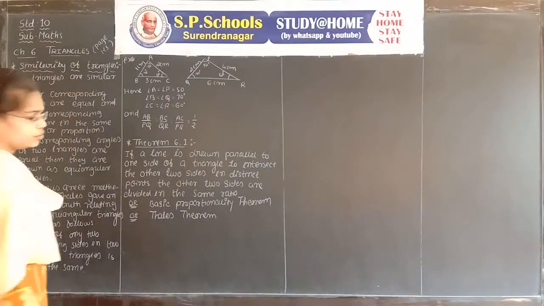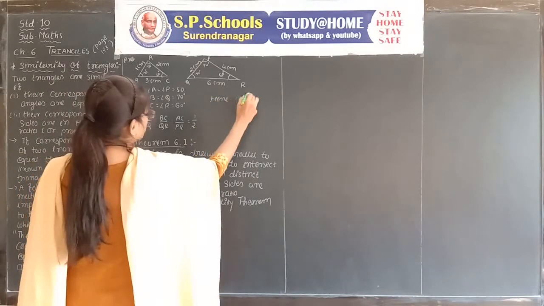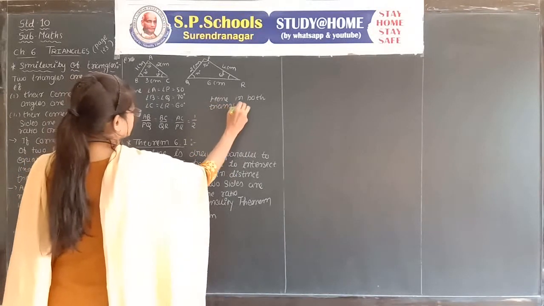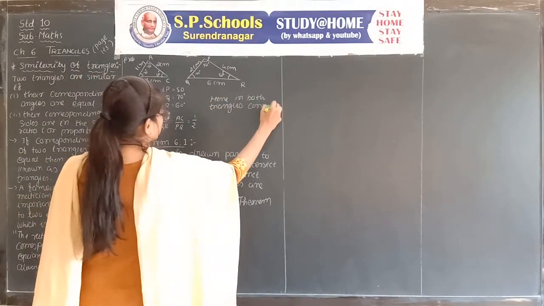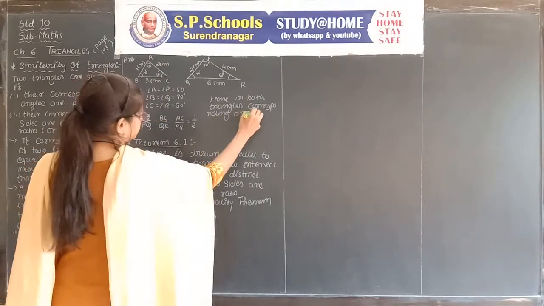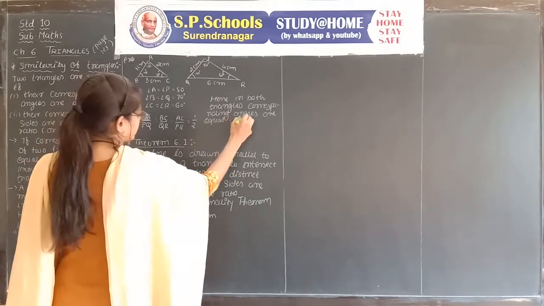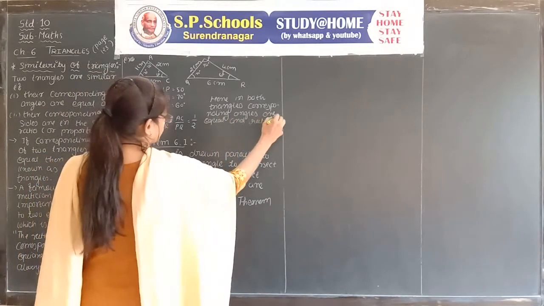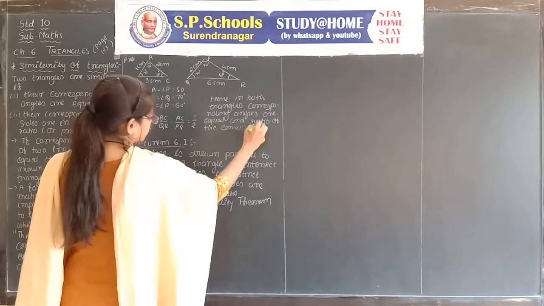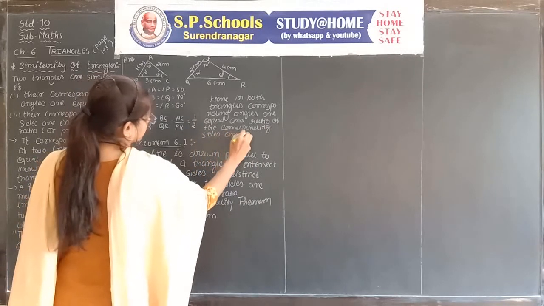Here there is no need to prove the ratios. Here in both triangles, corresponding angles are equal and the ratio of the corresponding sides is equal.